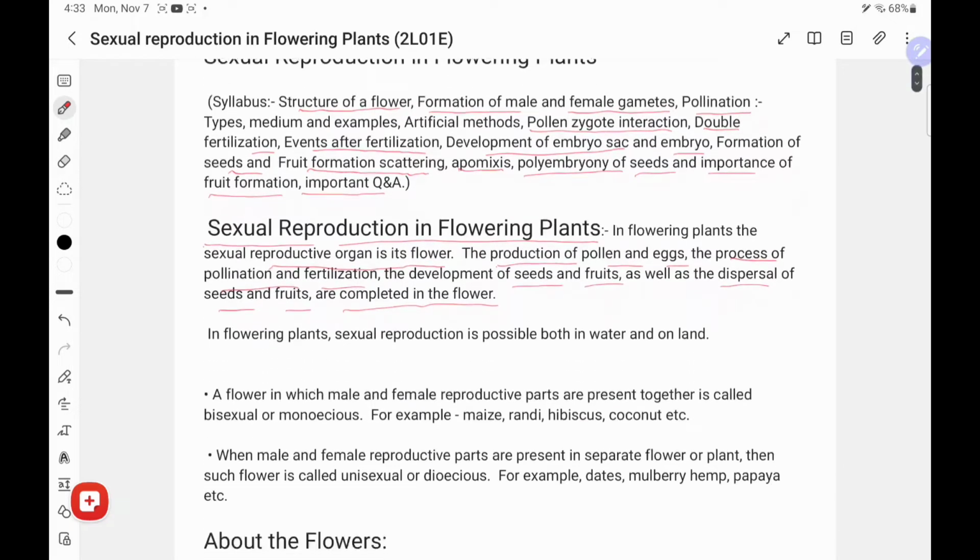These are the result of the sexual structures which are in the flower. After this functioning, seeds and fruits are produced. In flowering plants, sexual reproduction is possible both in water and on land.